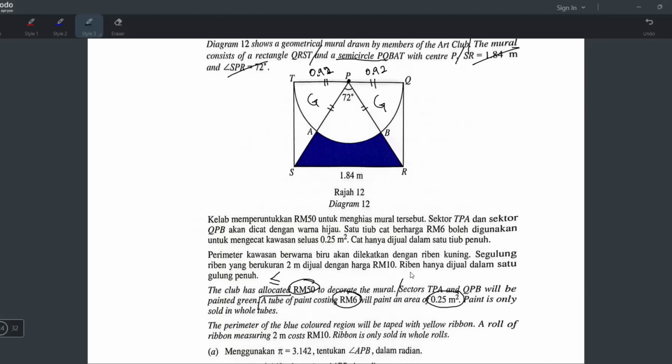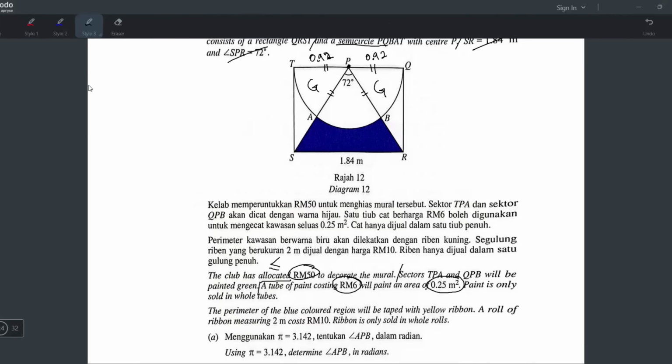Okay. And then paint is only sold in whole tubes. Oh, that means the paint is not sold in tins. They sell it using tubes. Okay. So later we confirm have to find the area of sector. And the area of sector formula, I'll just write it now. 1/2 r squared theta. Okay, but let's read the whole question first.